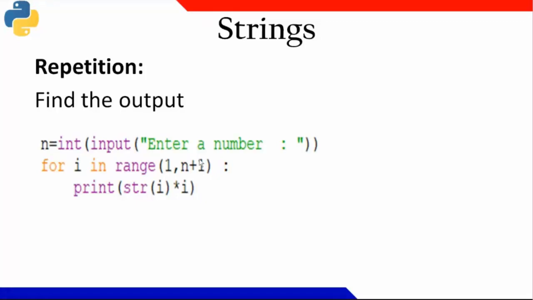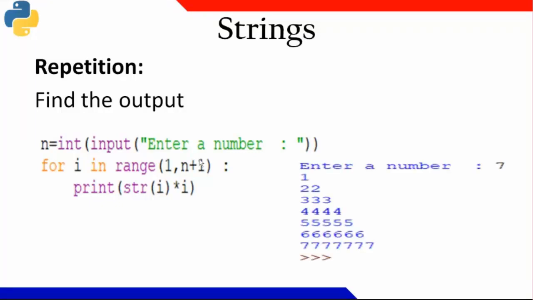I'm taking an integer as an input, and for i equal to 1 to n plus 1, I'm writing str of i into i. What will be the output of this? Sir, it will be 1, 2, 2, 3, 3, 3, 4, 4, 4, etc.